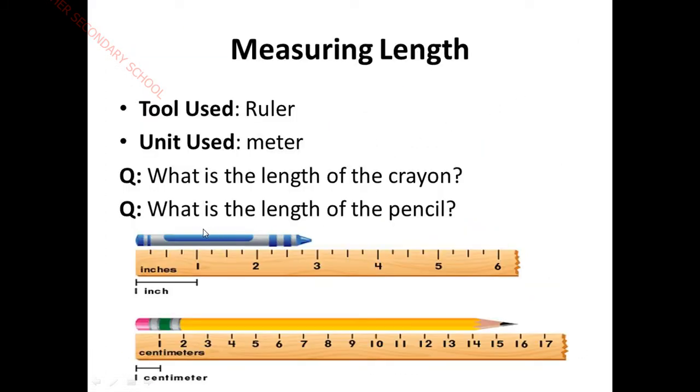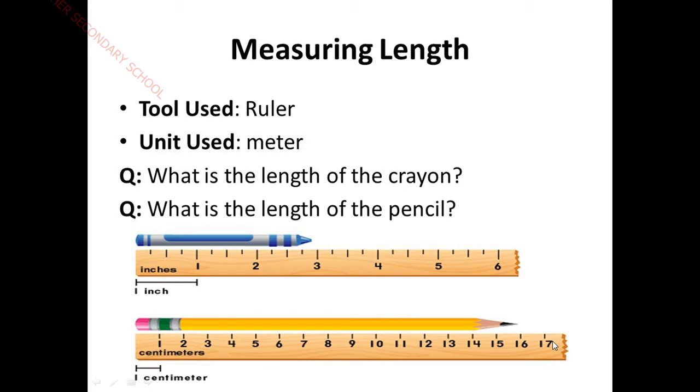And next question is, what is the length of the pencil? How do we measure? See here, this scale is an inch scale, and to measure the pencil, the scale placed here is a centimeter scale. In this centimeter scale, how do we measure, ma'am? In the centimeter scale, on these long lines, you can count 1, 2, 3. How many centimeters are there?